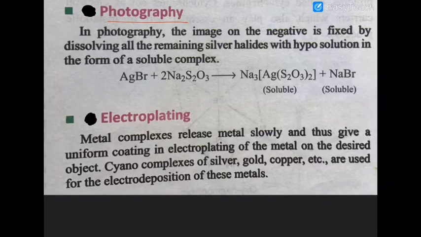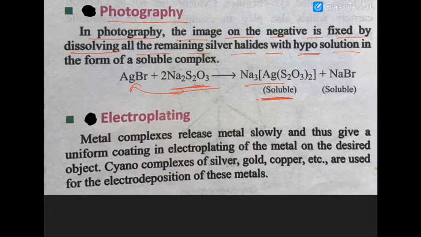Similarly, in photography, the image on the negative is fixed by dissolving all the remaining silver halide with hypo. Hypo is sodium thiosulfate solution. So this hypo will form a complex with silver, and what will you have? You have a soluble thiosulfato complex with the silver.